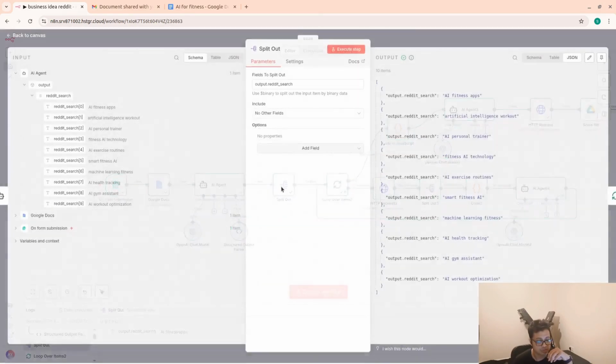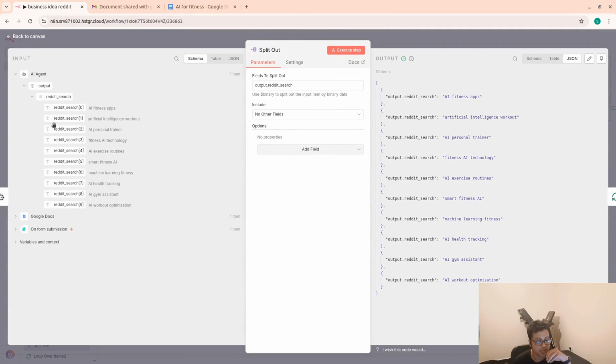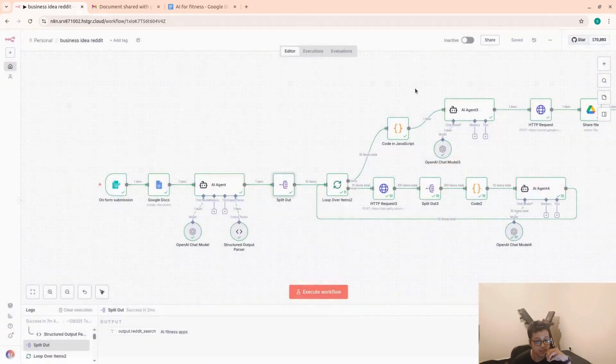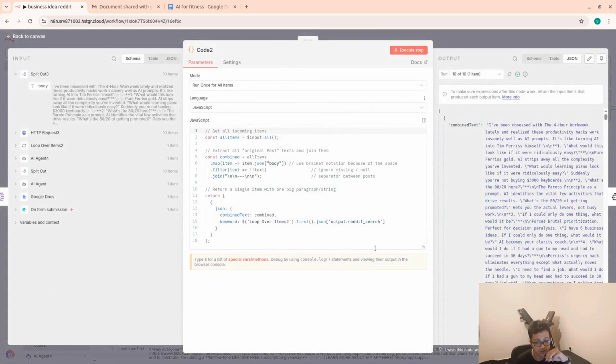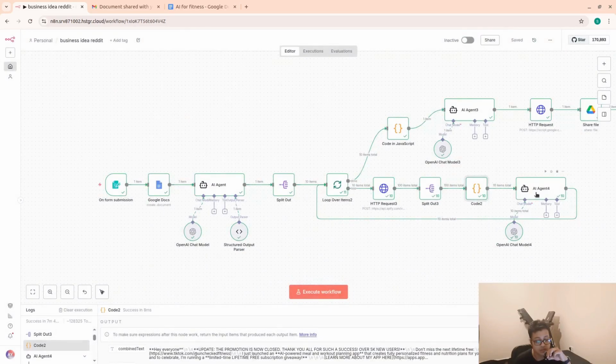After that we spit out the data, because from the AI it's gonna be outputs and then Reddit search. I choose the Reddit search so that in the output we got 10 keywords, and because we got 10, we need to loop everything. After we loop everything, we spit out everything and combine them into one chunk of array. This code does this, and then the AI agent is gonna do the analysis based on the combined text from 10 posts.